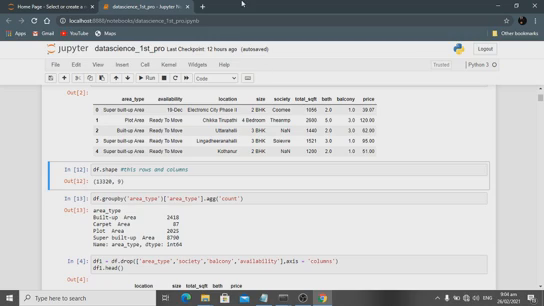Okay, I drop area type, society, balcony, and then availability. These four things are useless, so I drop these four things. Axis means the four things are dropped on a column basis, not on a row basis. So I drop them, and then view the head.